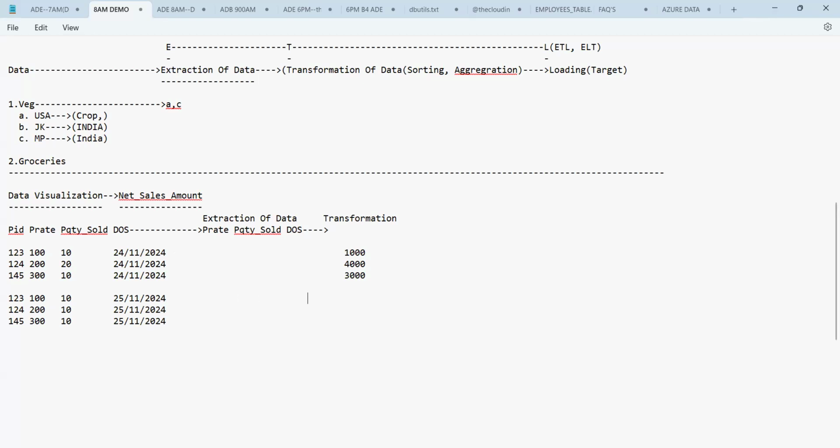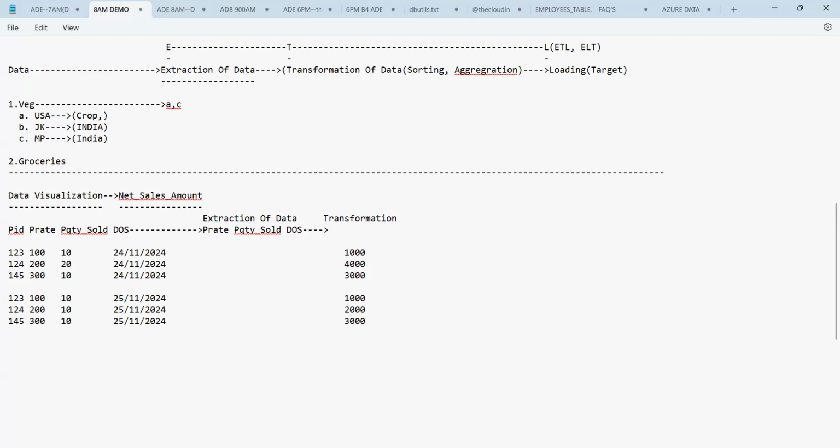The next calculation. I'm doing small calculations here. Rate is 100 rupees and quantity sold is 10, so I can say 1000, and then I have 2000, and then you have 3000, guys. Now, finally, the transformation is done. So I will get the final layer of the data here, okay, guys.